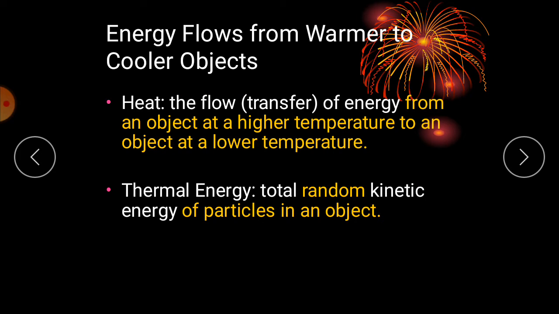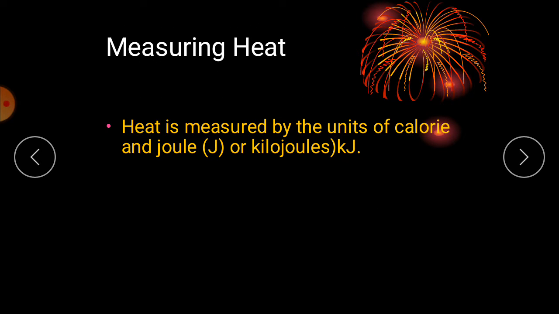So students, energy flows from a warmer to a cooler object. Heat is the flow or transfer of energy from an object at a higher temperature to an object at a lower temperature. And what is thermal energy? Therm means heat, and energy is moving ability. The total random kinetic energy of particles in an object is known as thermal energy. Heat is measured in the units of calories, joules or kilojoules, as I told you already.